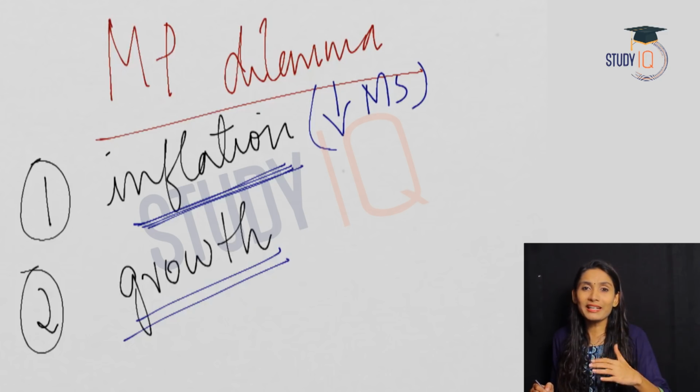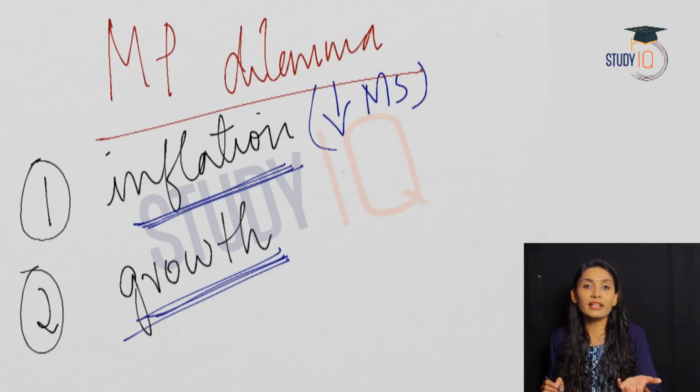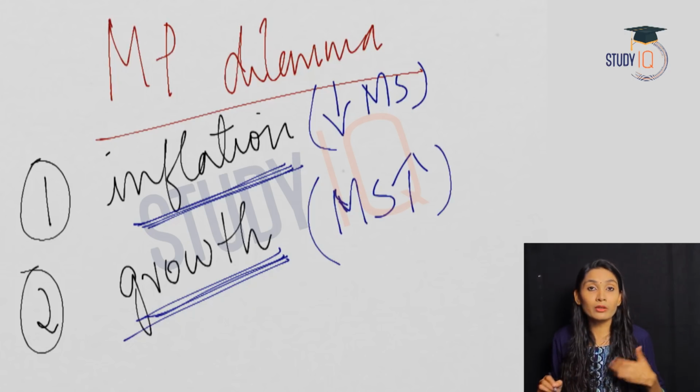So when money supply decreases, inflation also comes down. This is with regard to inflation. Again, coming to the second objective, that is growth. In order to boost growth in an economy, what should happen? Money supply should increase. So when money supply increases, the economy grows more.